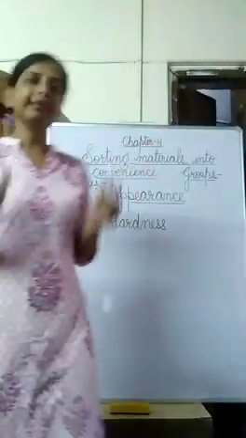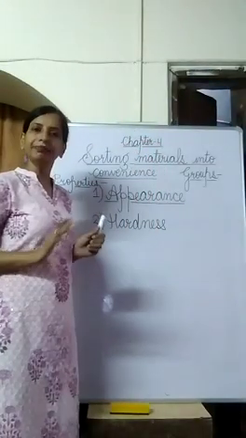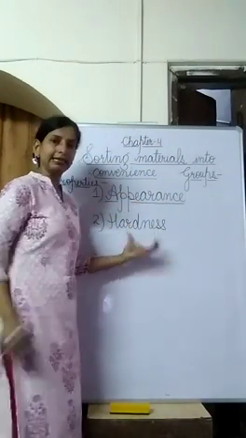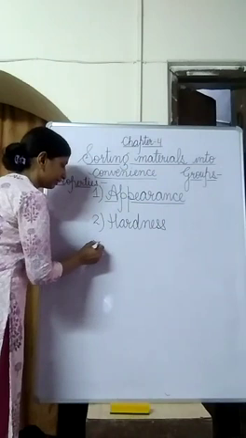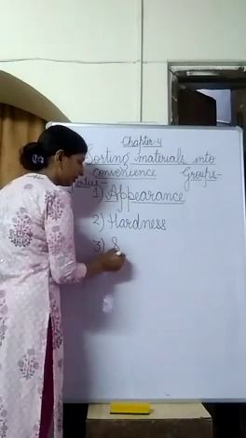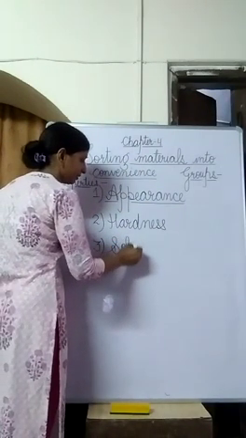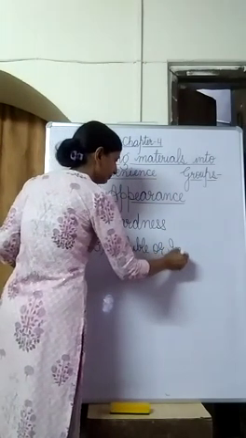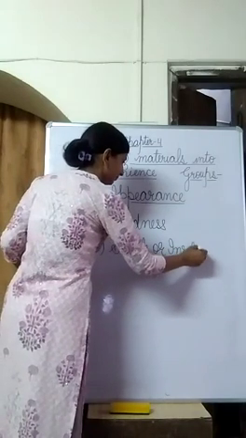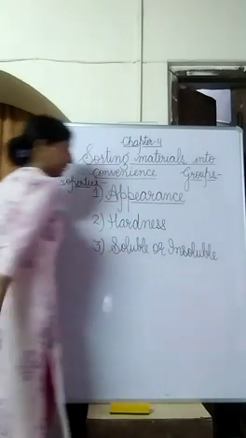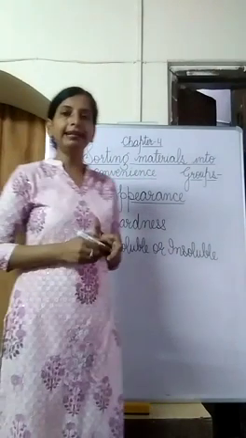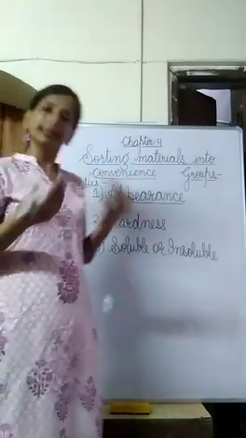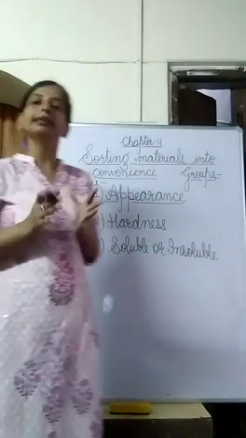So dear student, we were discussing properties of the material. We have discussed two properties, appearance and hardness. Now the third property which we are going to discuss is soluble or insoluble. In your surroundings, you will find that some of the material are soluble in water or any other liquid, and some of the material are insoluble.